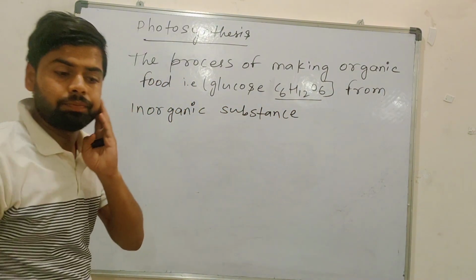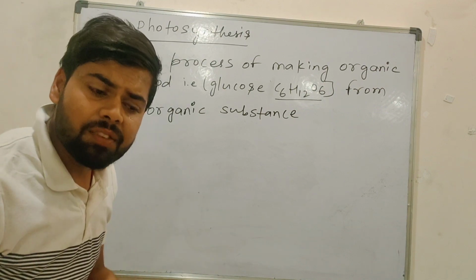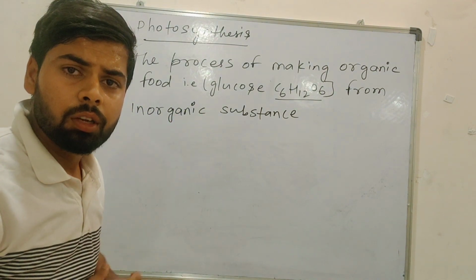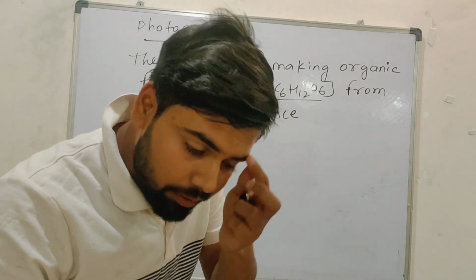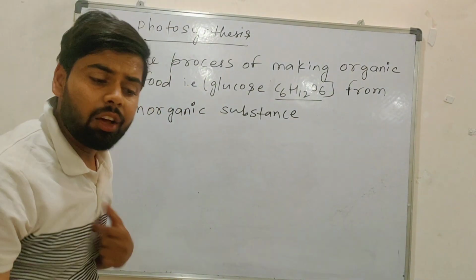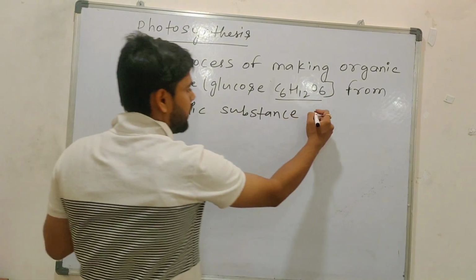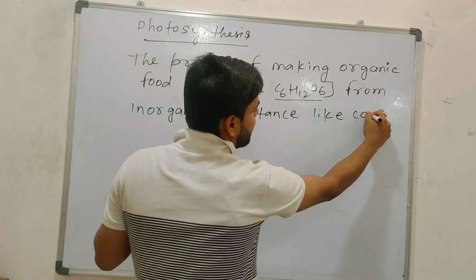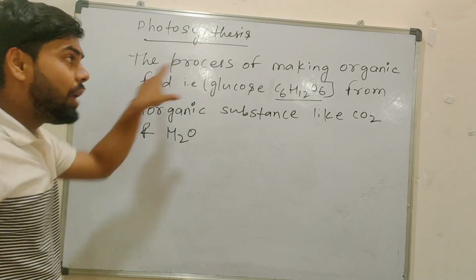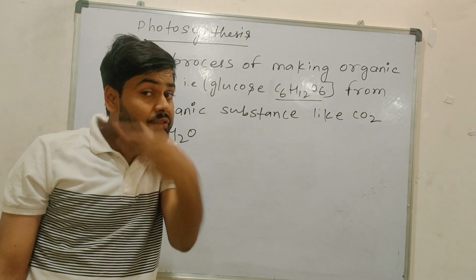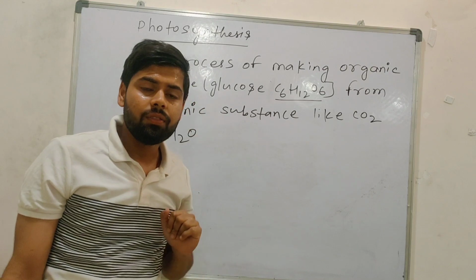So what are the inorganic substances? Carbon dioxide, CO2, and water. Where will they do this photosynthesis? In a plant's leaf, basically.